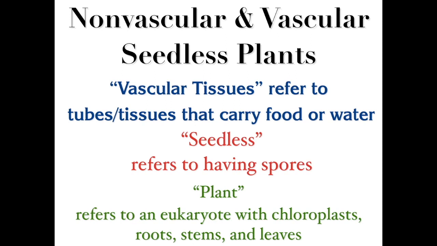So this is for tall plants, trying to get the water from the roots or root-like structures up to the tip of the tall plant. Now remember, plants are eukaryotes. They have membrane-bound organelles, and specifically they are classified as having chloroplasts, along with roots, stems, and leaves.